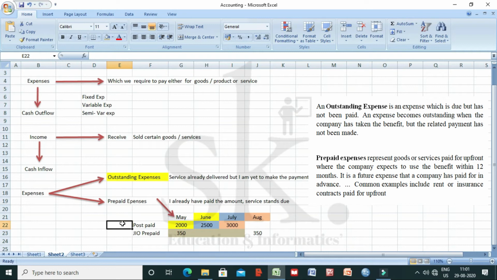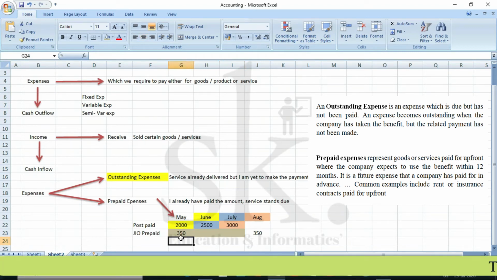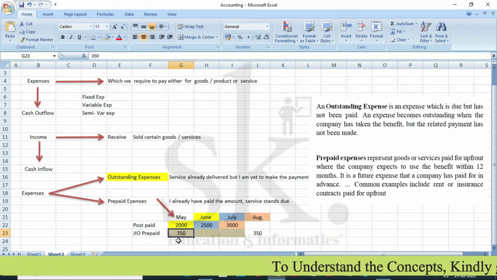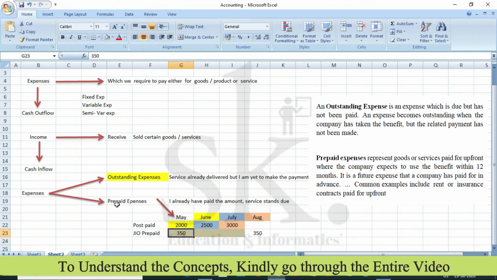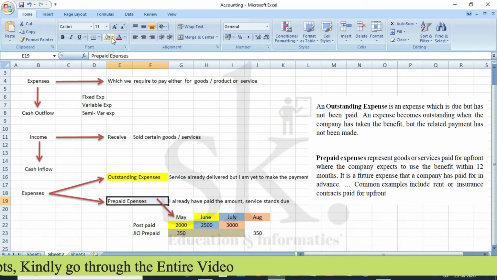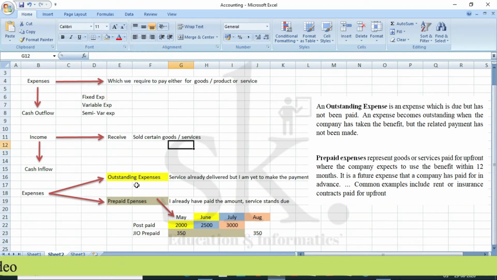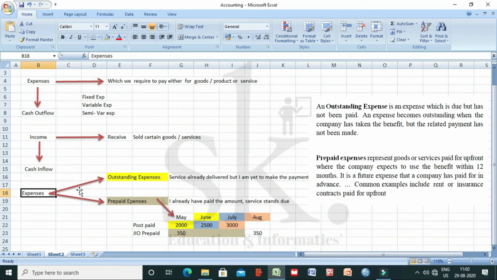Here, just to understand the basic concept, prepaid expenses talk about the amount which has been paid in the month of May, which is 350. I have paid this amount in advance, expecting to get service for entire May, June and July, because the amount I have paid is for 84 days. So this talks about two important classifications, outstanding expenses and prepaid expenses, as two important concepts which we need to understand in coming days.